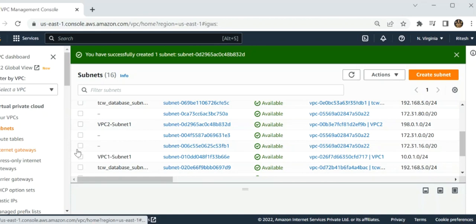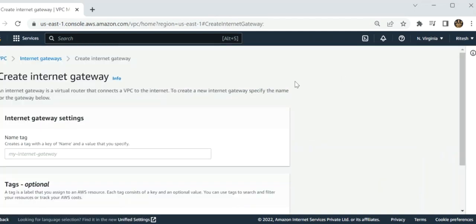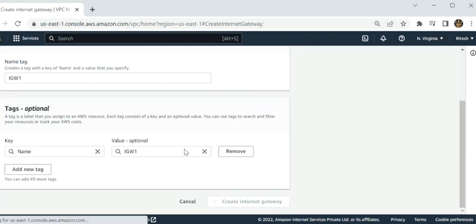Now I have to provision two internet gateways with the names IGW1 and IGW2 for the particular VPCs. So now I click on internet gateway, create internet gateway over here. I have provided the name IGW1. Now create internet gateway.